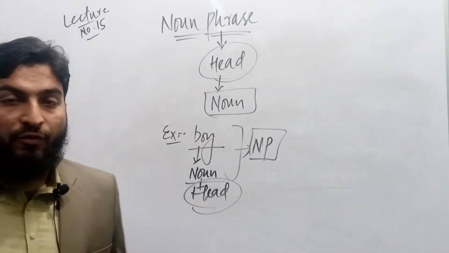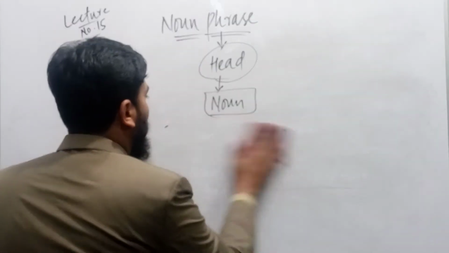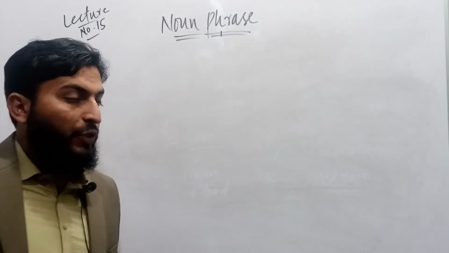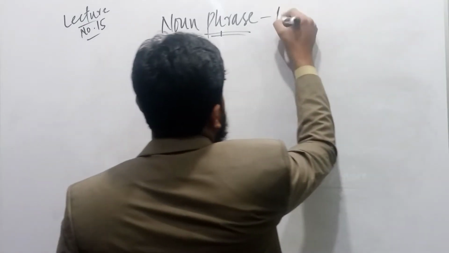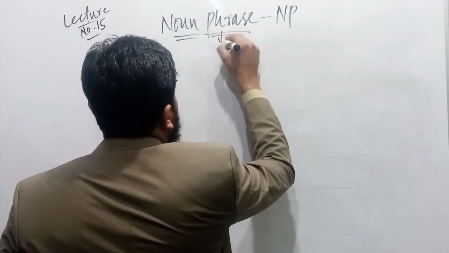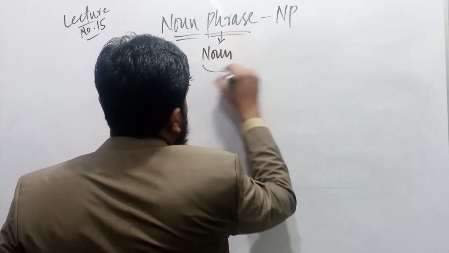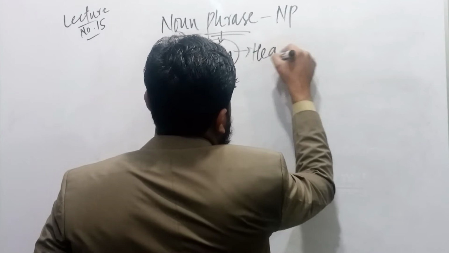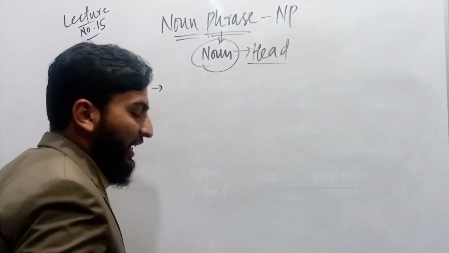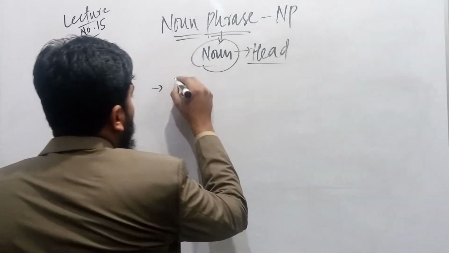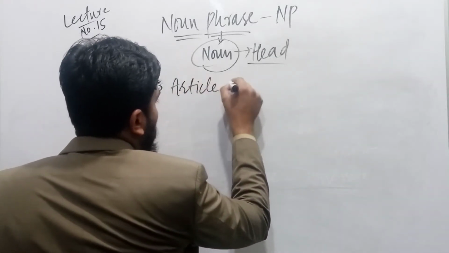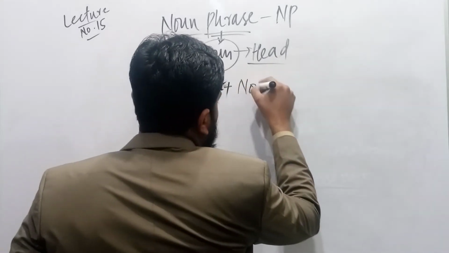Now, let me give you some other examples. The short form of noun phrase is NP, and the head is noun. There are many structures, but let me give you another structure. We use a determiner, or rather an article, plus noun.